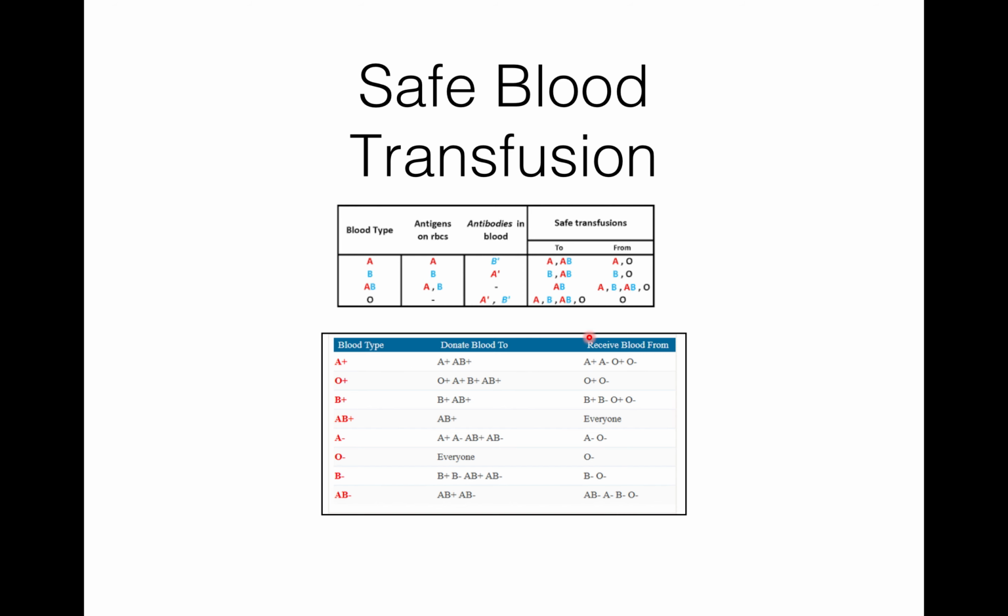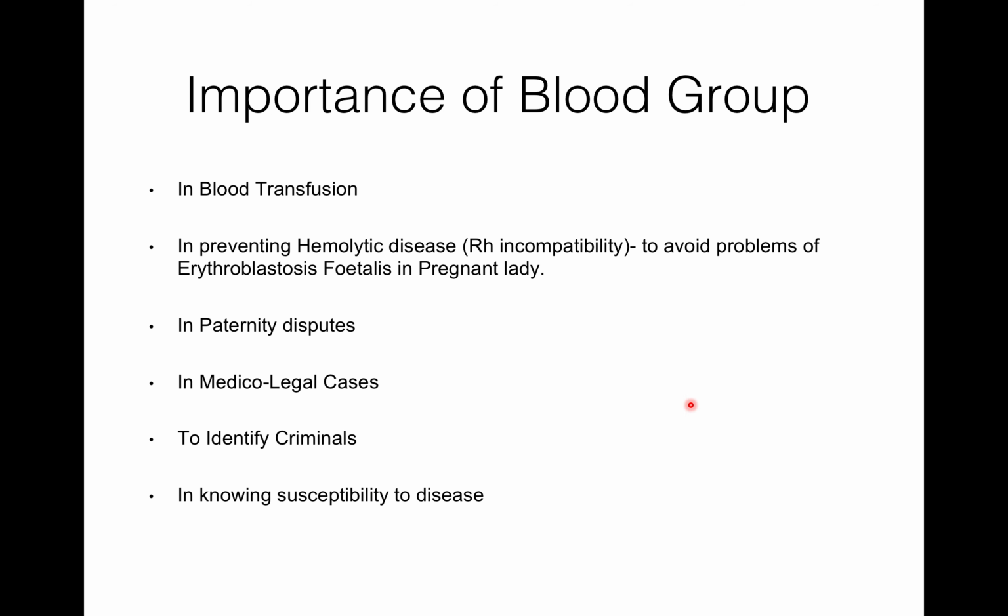So this is all about safe blood transfusion. Now, importance of blood group. If we do not know how the agglutination reaction takes place, then we can't go for blood transfusion. So blood group helps in safe blood transfusion.